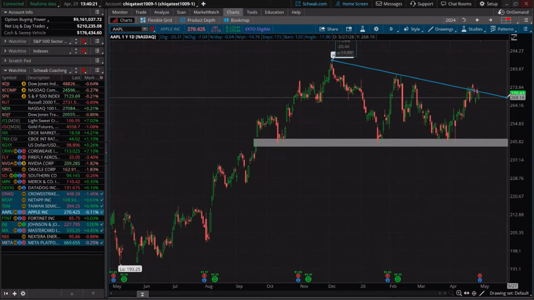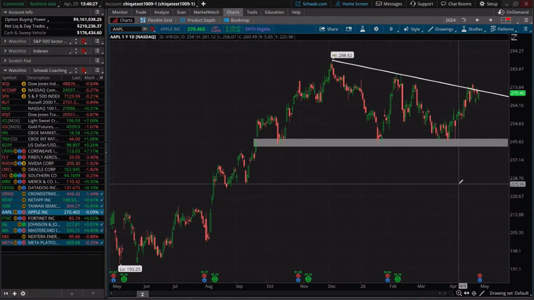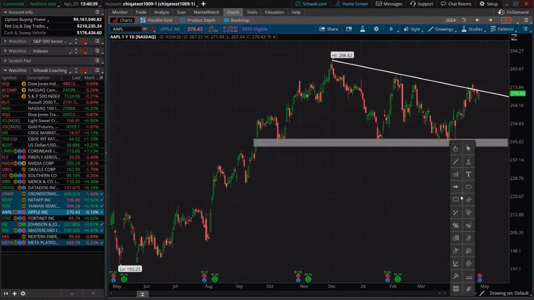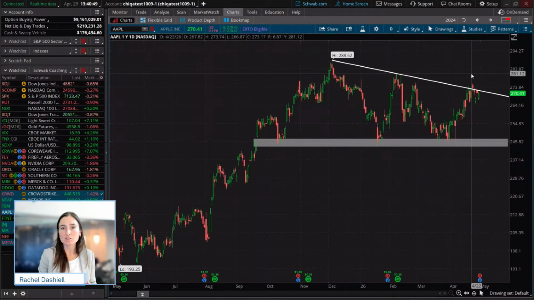So if we connect this trend line from those previous highs, we can see it is making lower highs. So it's looking like it's building, on the longer term, a bit of a descending triangle type pattern where the odds could favor that the price may find this level of support once again. We don't know quite yet. But if we look at the shorter term chart, that will give us even more context into what the current price action is doing as well.